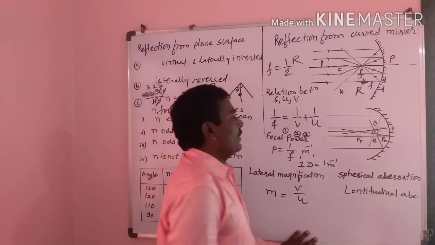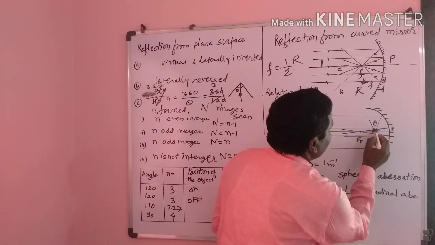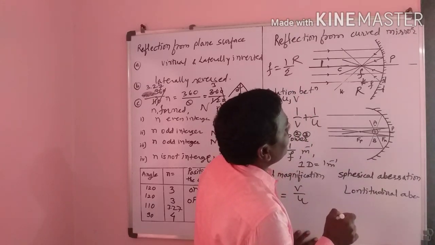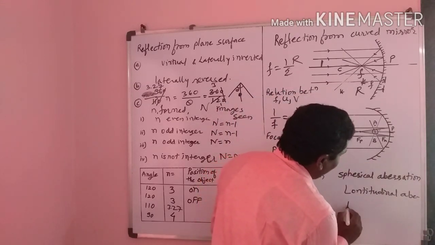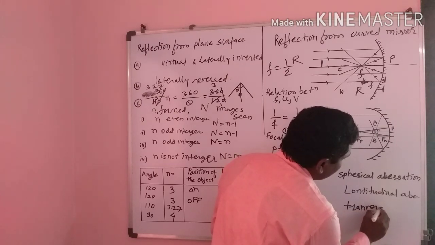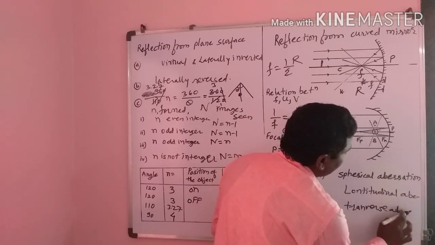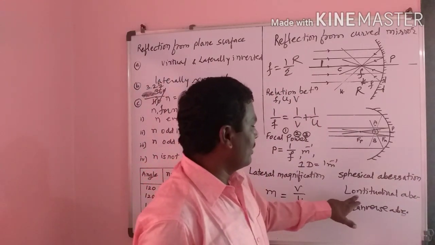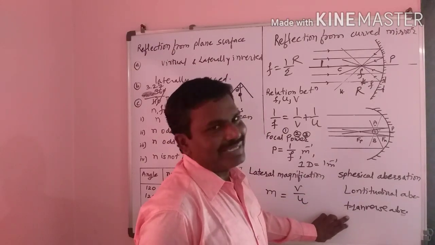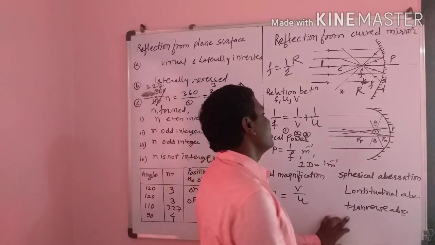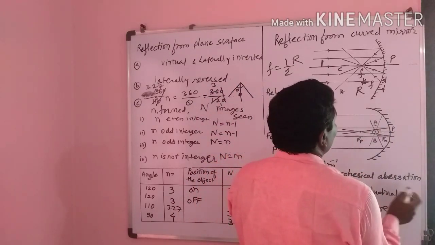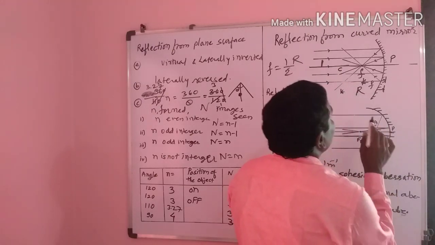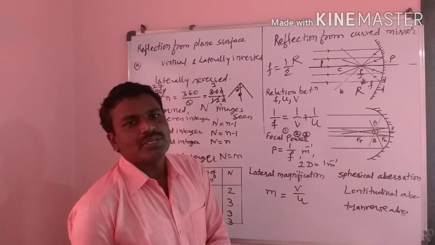The image forms at point A and point P, and the distance between the points A and P is called transverse aberration. There are two aberrations: one is the longitudinal aberration, the second is the transverse aberration. Transverse aberration is between the points A and P, and the longitudinal aberration is between the points Fp and Fm. These are the aberrations. Today we stop here. Thank you.